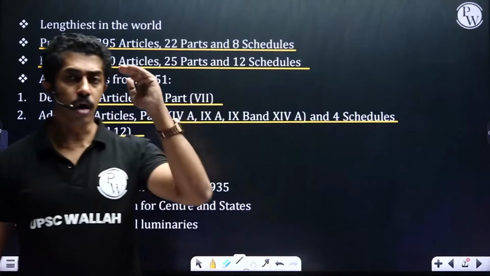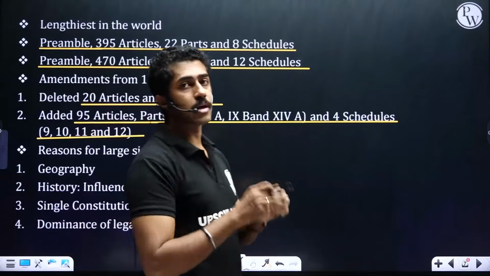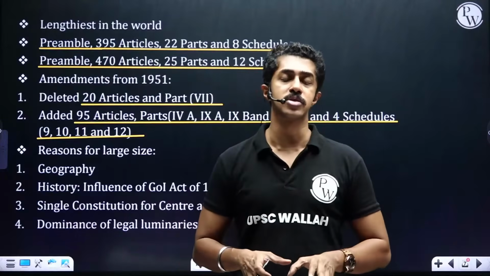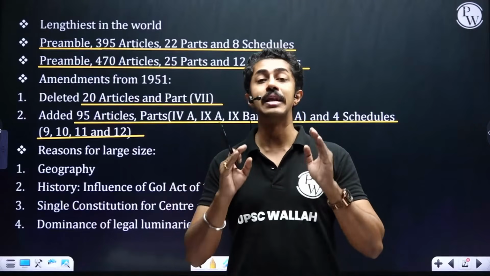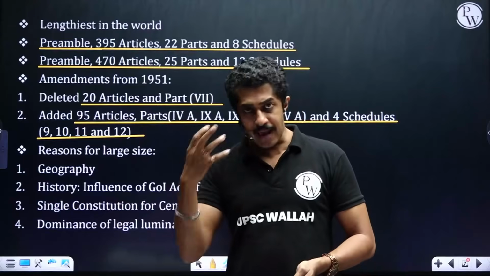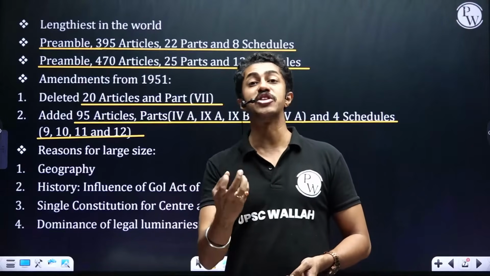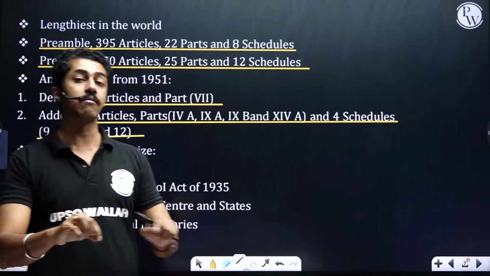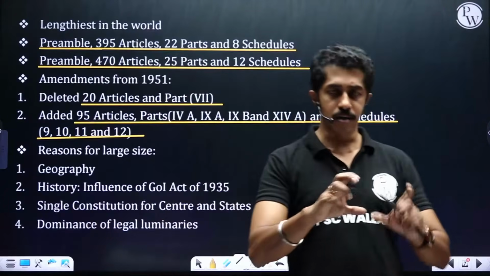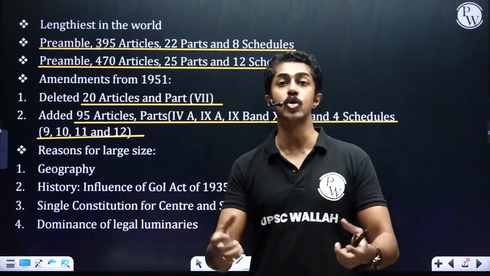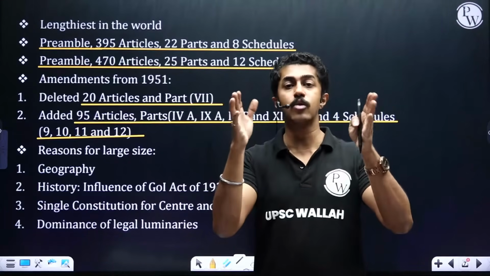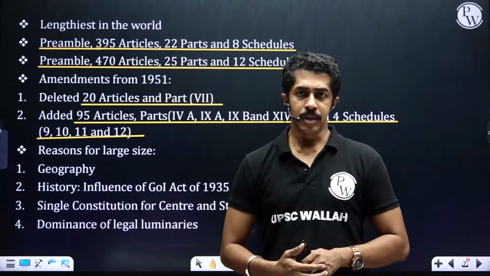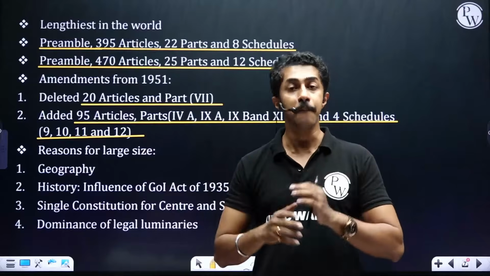If you look into the Constituent Assembly or the first government that was formed, or the overall membership of the first parliament itself, majority of them were from a legal background. And that is why the language of our constitution also is so rich. And that is why sometimes it is very difficult even to make sense out of what they have written down. Because lawyers, when they write, they will have certain phrases which they use. Because when they write, they'll try to make it watertight so that there is no question of misinterpreting it. That is why it ended up becoming very, very bulky.